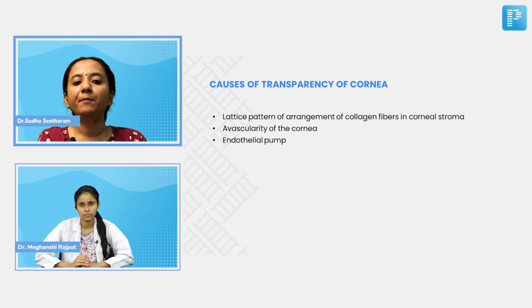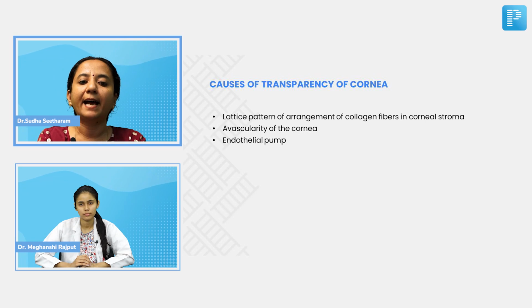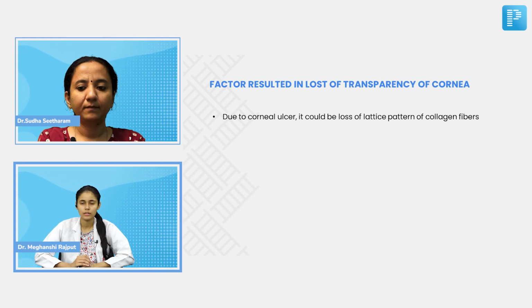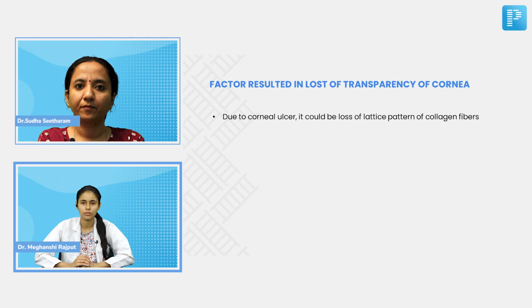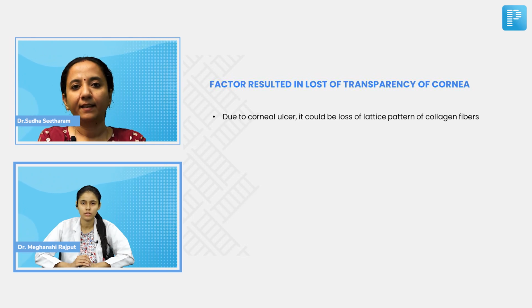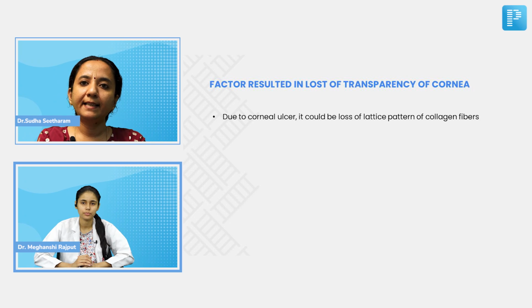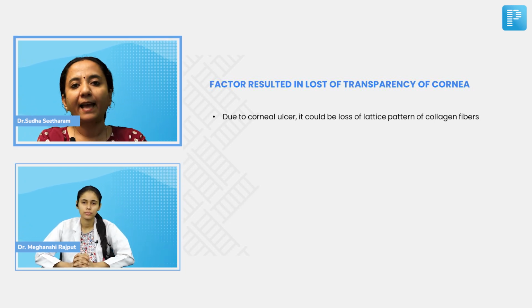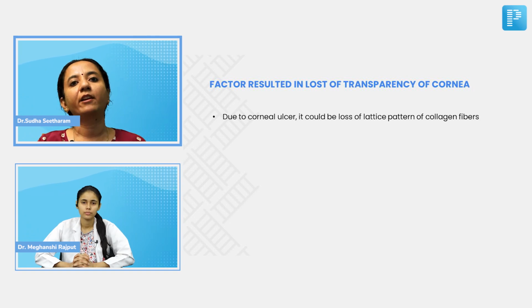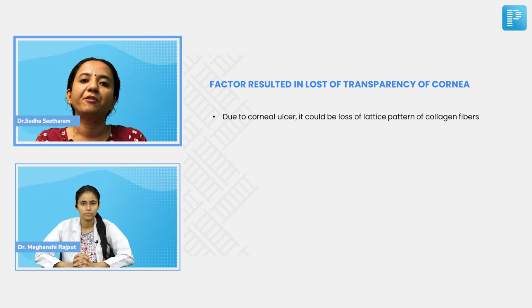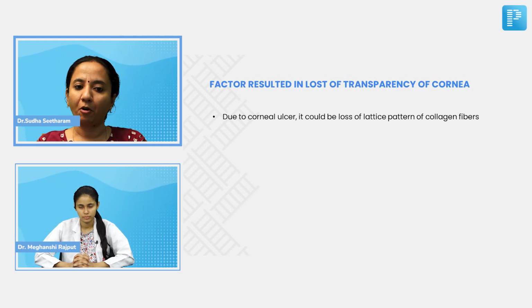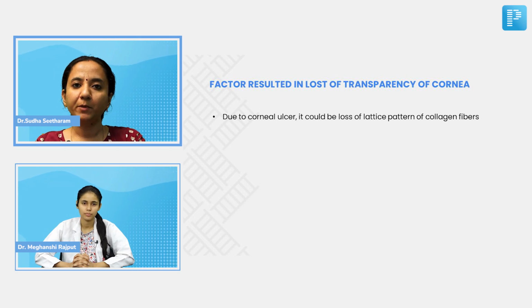So Meghanshi, please tell me which of these important factors has been affected here, which has resulted in the loss of transparency of the cornea? Ma'am, due to corneal ulcer, it could be the loss of the lattice pattern of the collagen fibers, which is resulting in this. Correct. Very good. So basically, once the corneal ulcer has healed, there has been corneal scarring, and this has led to the loss of the regular arrangement of the stromal fibers or the collagen fibers in the corneal stroma, and this has led to the loss of transparency of the cornea. Right? Okay, Meghanshi, please proceed with the case.